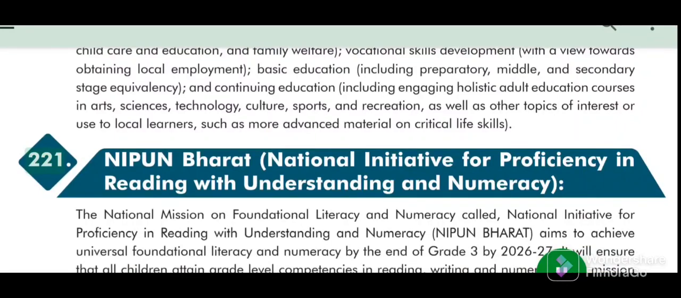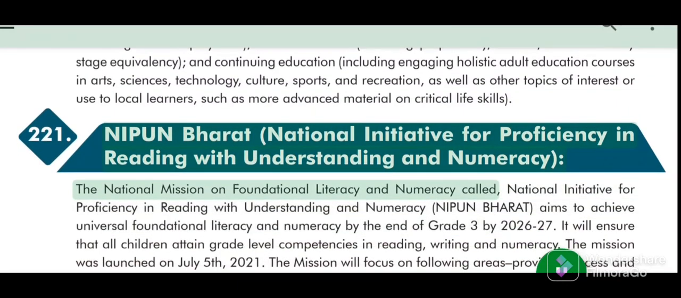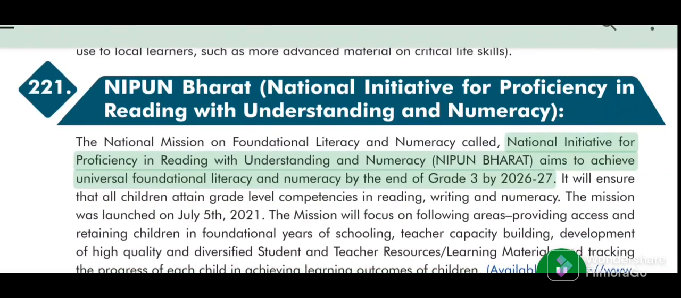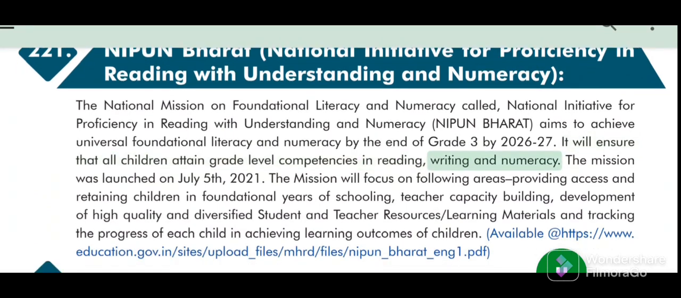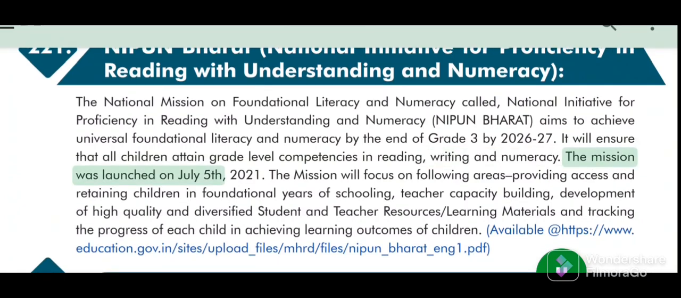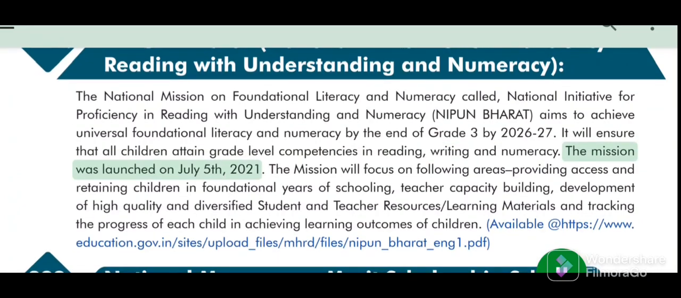221. Nipun Bharat, National Initiative for Proficiency in Reading with Understanding and Numeracy. The national mission on foundational literacy and numeracy called National Initiative for Proficiency in Reading with Understanding and Numeracy, Nipun Bharat, aims to achieve universal foundational literacy and numeracy by the end of grade 3 by 2026-27. It will ensure that all children attain grade-level competencies in reading, writing and numeracy. The mission was launched on July 5, 2021.